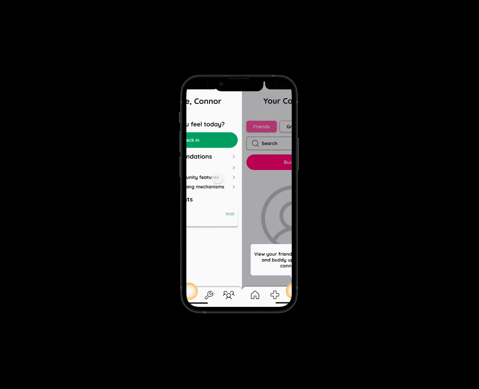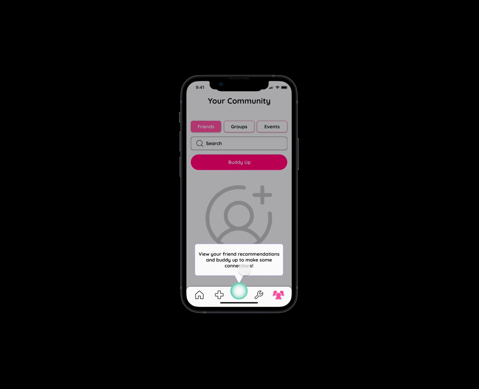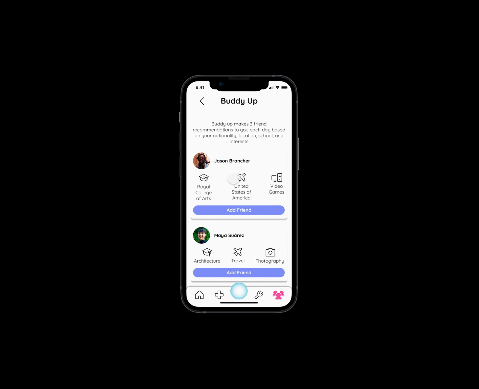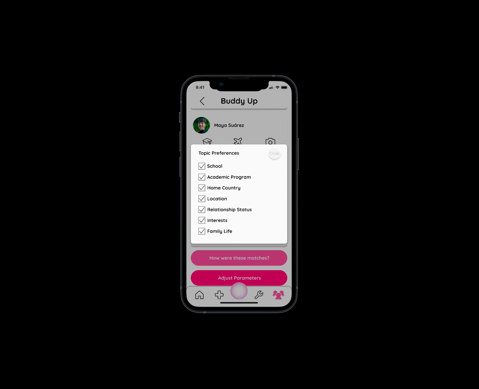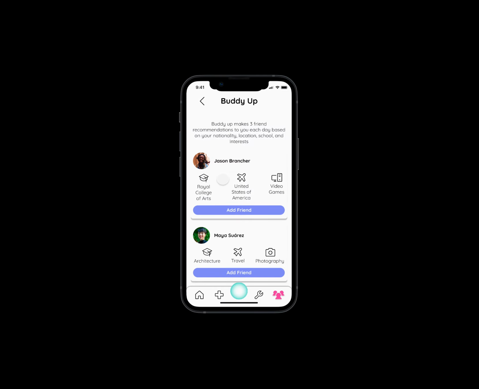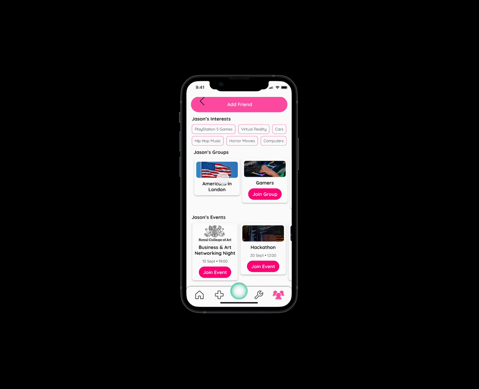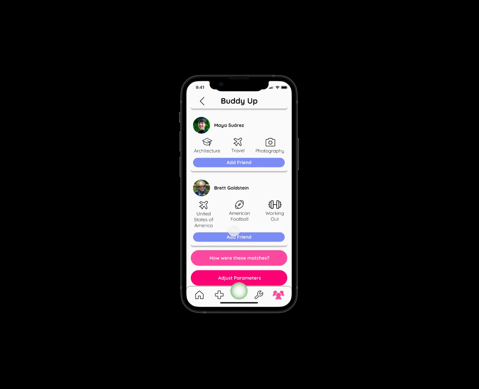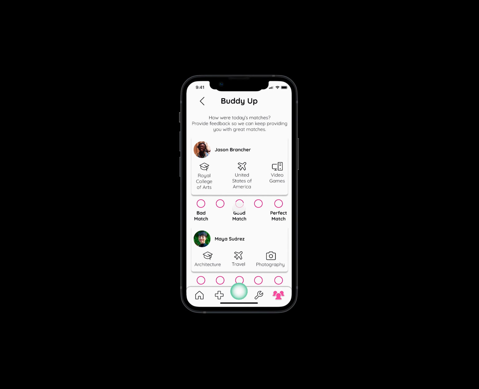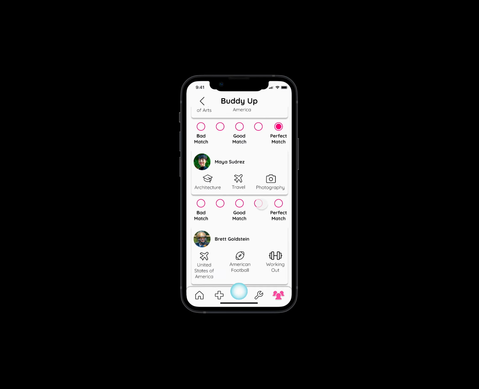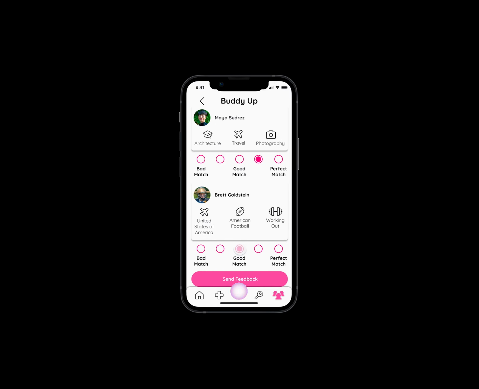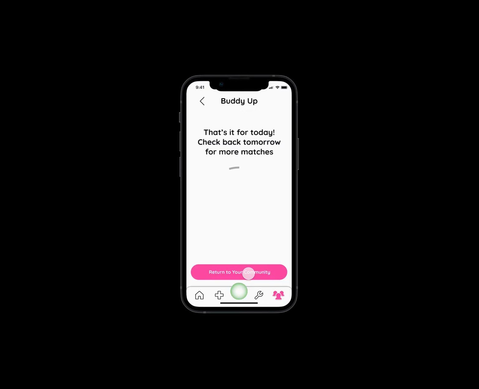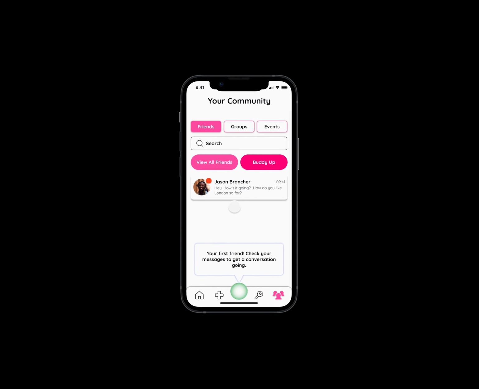There are multiple ways to meet fellow students through the app, beginning with the Buddy Up feature. Buddy Up pairs users with 3 other users each day based on their nationality, location, school, and interests. Users can review their matches and then provide feedback to the app about how accurate of a match it was. Users can also adjust the parameters of matching if desired. Connor has gone ahead and matched with Jason, who has already sent him a message.